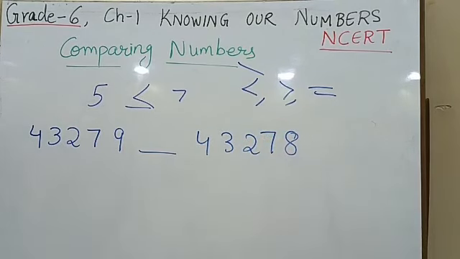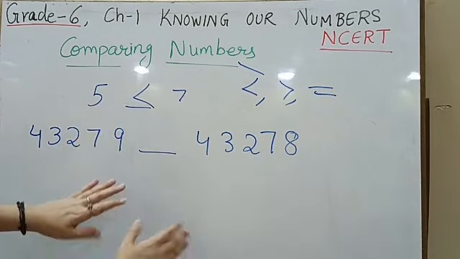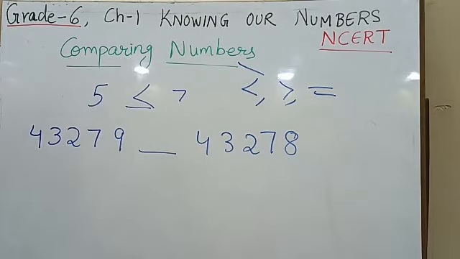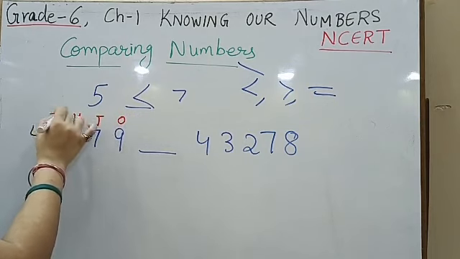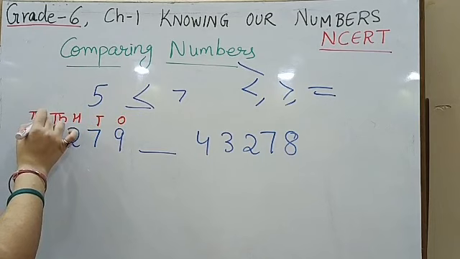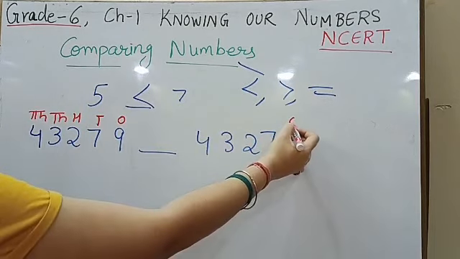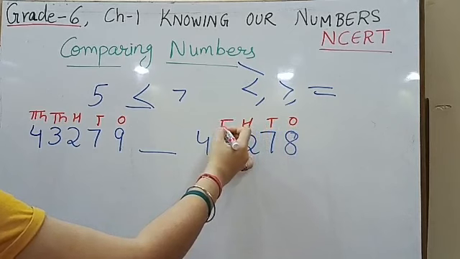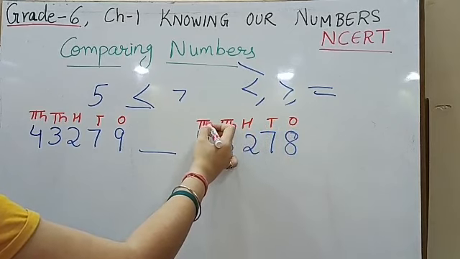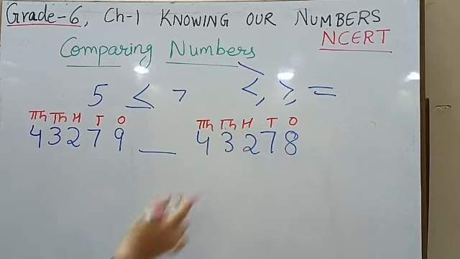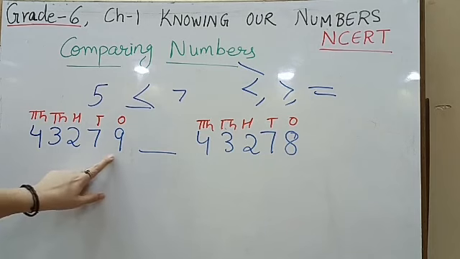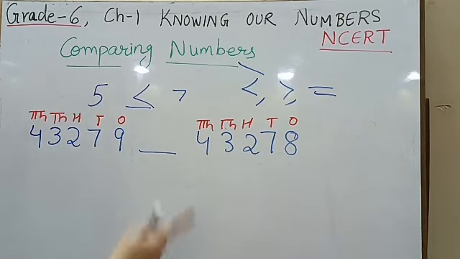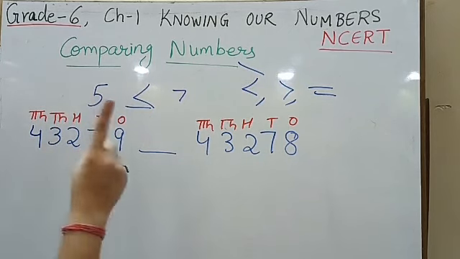Now first and foremost thing, since they are larger numbers, just to make our calculation and our concept much more easy, first thing is that we are going to put them under the place values. Ones, tens, 100, 1000 and 10,000. This side also ones, tens, 100, 1000 and 10,000. Now when I am putting them under the place values, I am basically counting how many digits are here. When I see here, there are 5 digits. When I see here, there are 5 digits. So first step to compare is to count the number of digits.